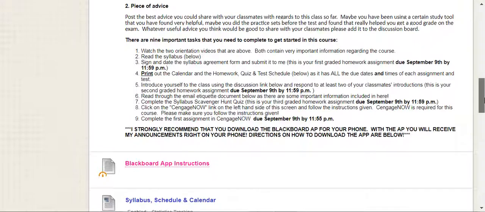You're going to want to read through the email etiquette document that's below, as there's some important information included in here. You are all going to be in the business field, whether that's business or hospitality or accounting, and email is a common form of communication, and we need to start thinking about how we communicate through email in a proper business way. So there's some email etiquette tips that I've included in there for you.